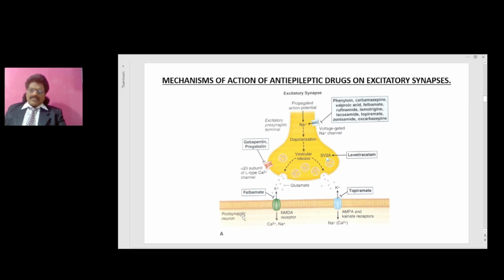This is the postsynaptic neuron. So this is the excitatory synapse. We have the sodium channel blockers. We have drugs acting on SV2A, levetiracetam. We have drugs acting on the L-type calcium channel, gabapentin and pregabalin. We have drugs acting on the NMDA receptor, phenobarbital. We have drugs acting on the AMPA and kainate receptors, topiramate. Here you can see the glutamate. This is the excitatory substance.